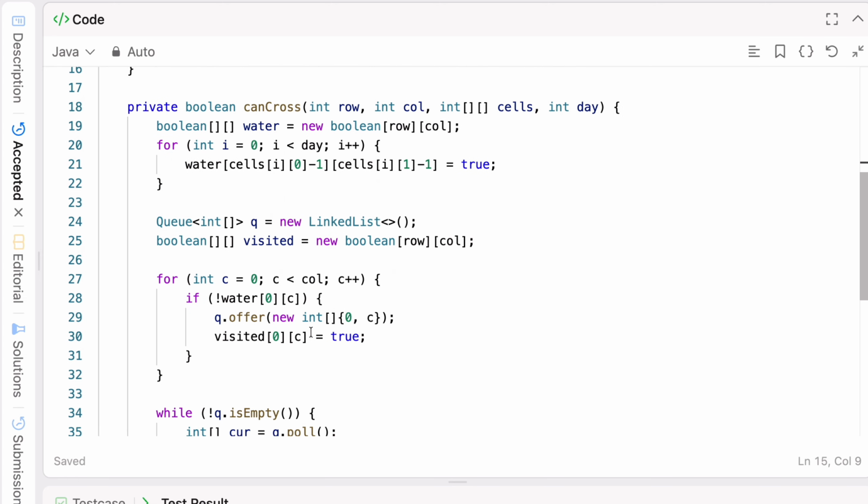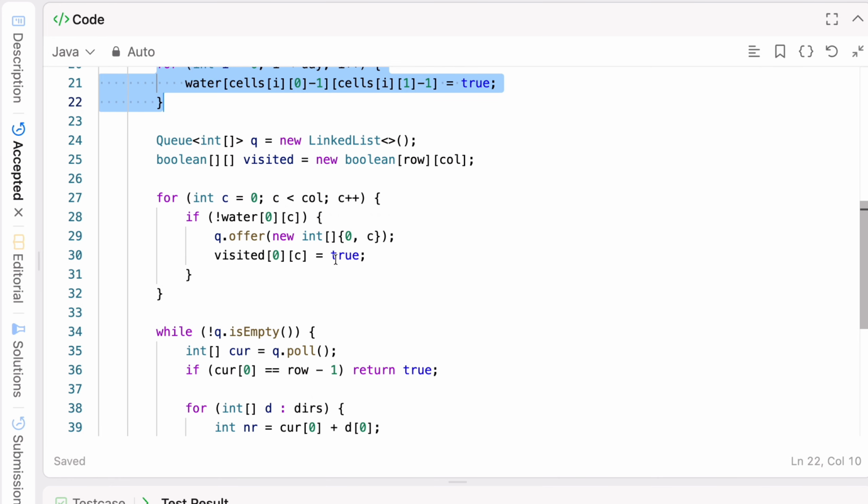So this is the cross method where we have row, column, cells, and day. So day-wise we have to find. Very first, you will say, okay, this is our water. So all are water now. For each cell, if it is a water cell at I, because it is one-based, we'll subtract 1 from both sides, and we'll mark it as true.